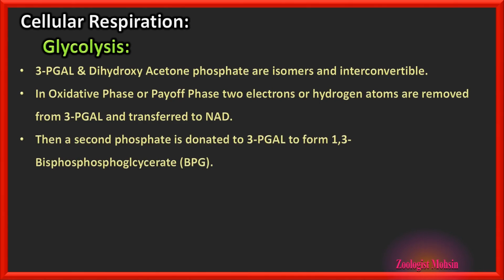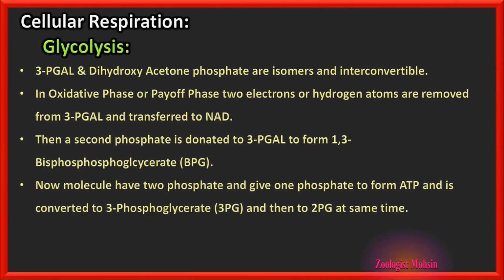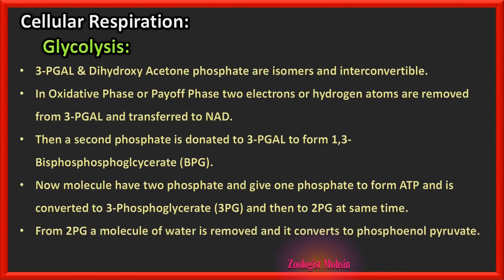Then a second phosphate is donated to 3-PGAL to form 1,3-bisphosphoglycerate, BPG. Now the molecule has 2 phosphates and gives 1 phosphate to form ATP and is converted to 3-phosphoglycerate, 3-PG, and then to 2-PG immediately. For 3-PG to 2-PG, no special process is required for the conversion.